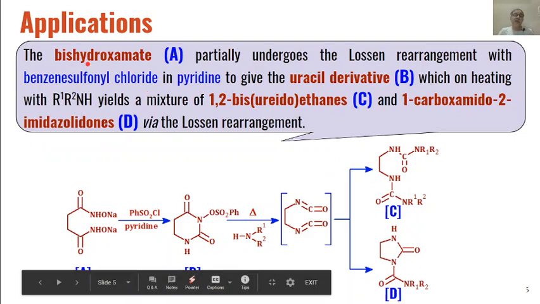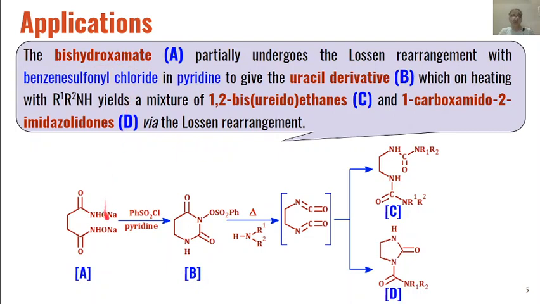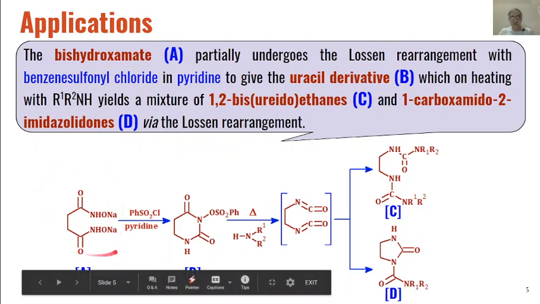Then similarly, another important reaction: bis hydroxamate, where this is disodium bis hydroxamate.